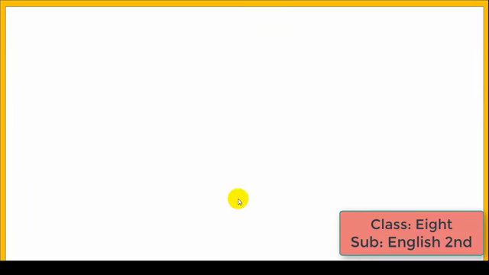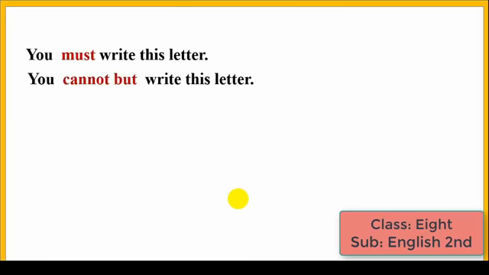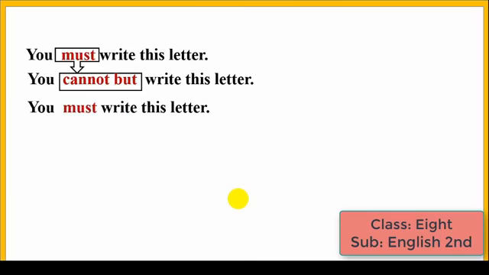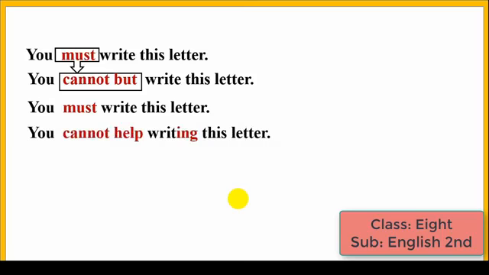Let's see more sentences. You must write this letter. The negative sentence will be you cannot but write this letter. Here cannot but is used instead of must to make the sentence negative. If you want to use cannot help, the negative sentence will be you cannot help writing this letter.